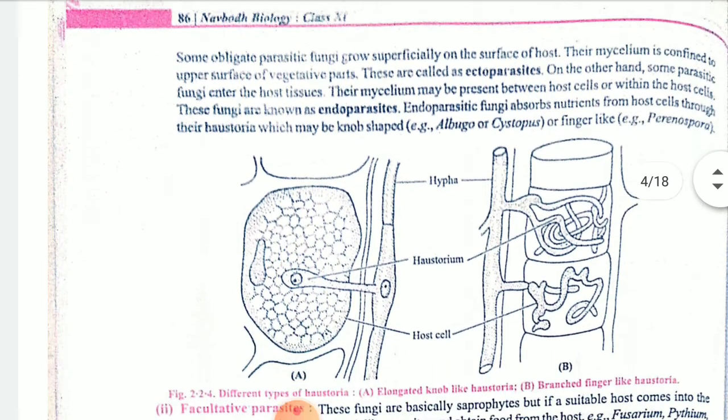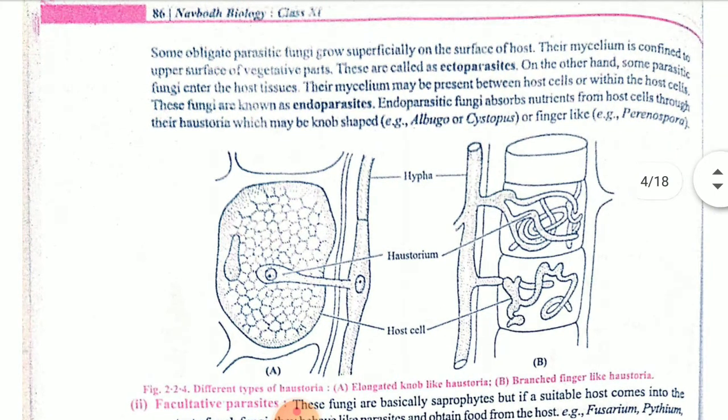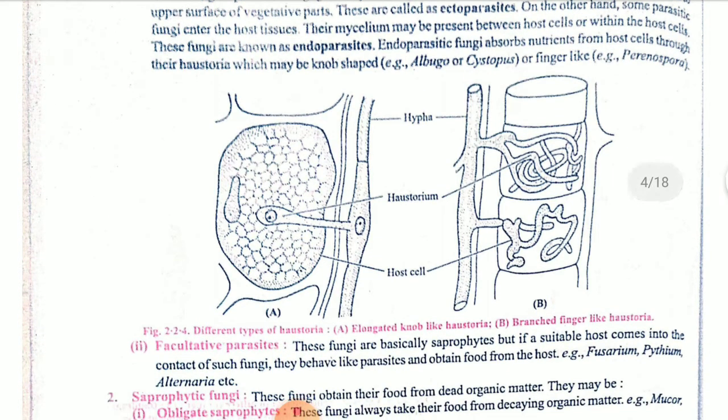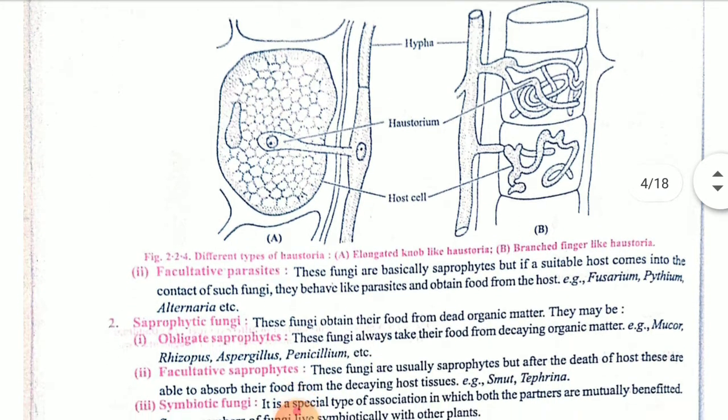Okay children, this type of diagram is there. It is of two types. One is the ectoparasite. Ectoparasite will remain at the outer surface of the host, and the endoparasite will be within the inner portion of the host body, and they will utilize their nourishment and grow.